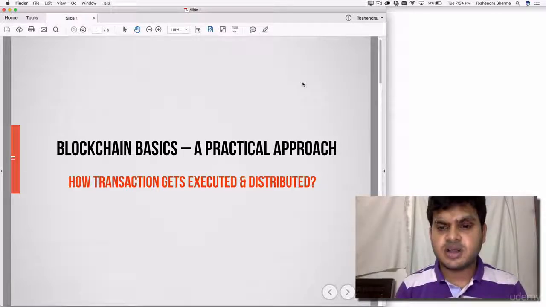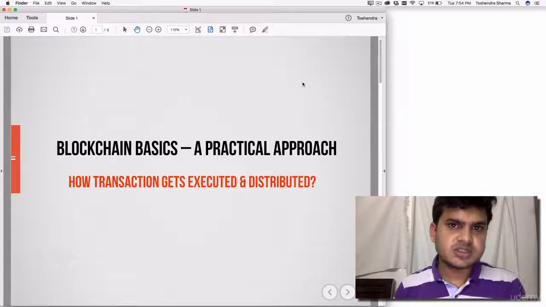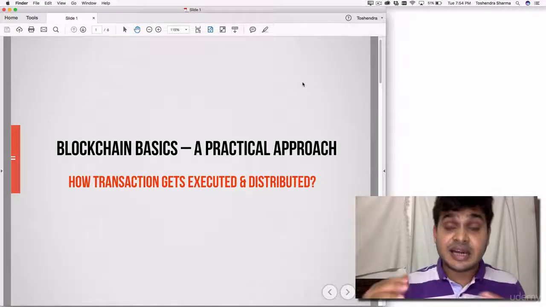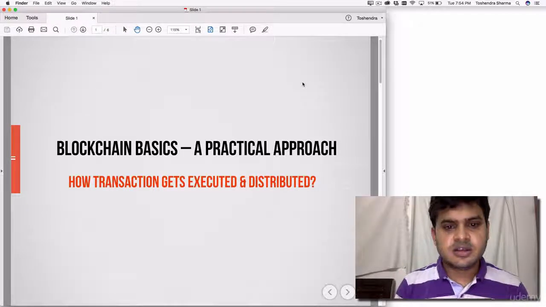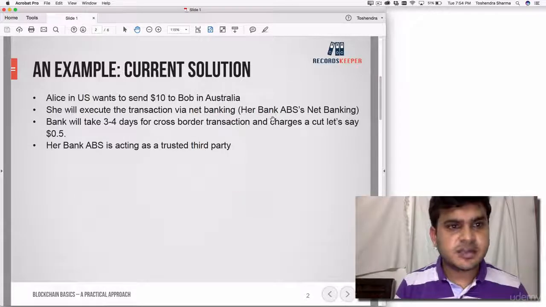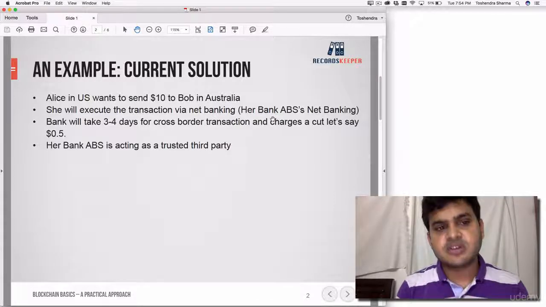That's very important, though there are some private blockchains which have started offering different kinds of solutions on top of the transaction, but ultimately at the foundational level it is always a transaction. So let's go to the example, right? Take an example in the current solution, a traditional technology based solution.